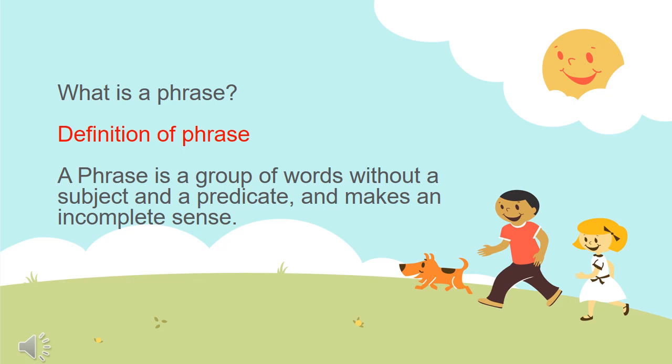We come to know that a phrase is a group of words without a subject and a predicate and makes an incomplete sense. So, phrase is a part of a sentence and can only be complete with the help of other groups of words to give a proper meaning.